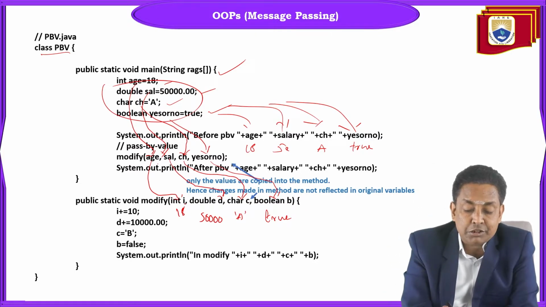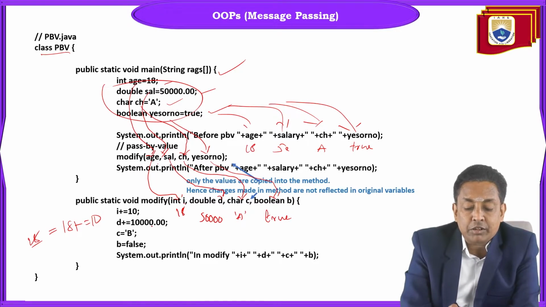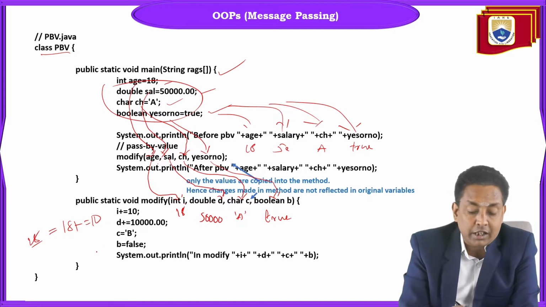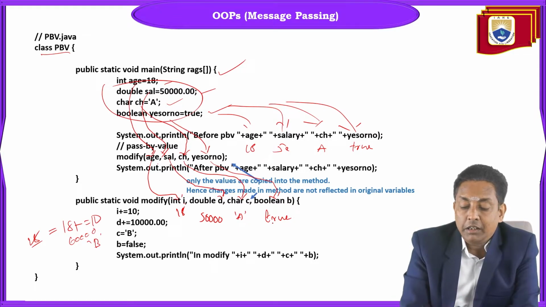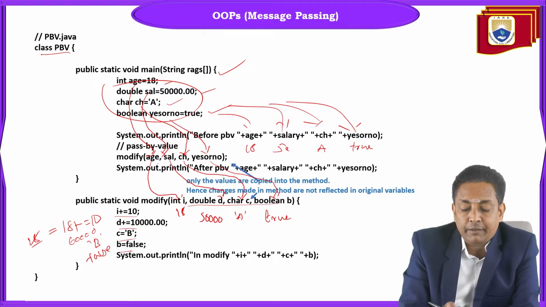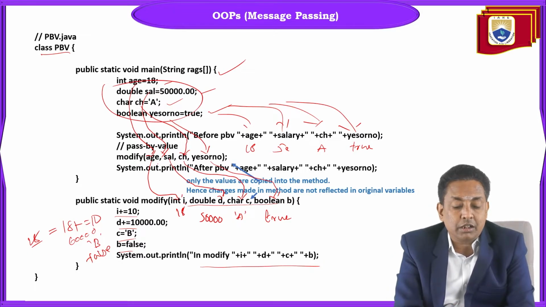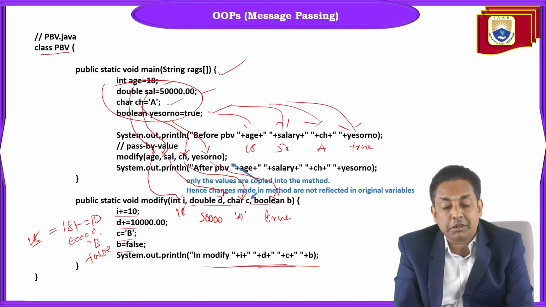So if you make any changes to the I variable, 18 plus equal to 10 means 28, right? The value is 28 here. To the D, 50,000, I added 10,000 more. This value becomes 60,000. And the character A I replace with B. The boolean value true I replace with false. Once after modifying these parameters in the method, I'll print the values I, D, C, B. So 28, 60,000, B, false will be printed here inside the method.